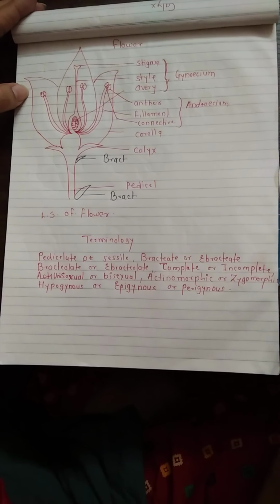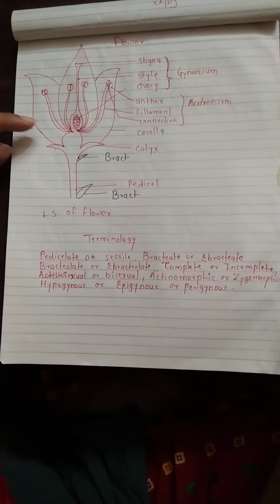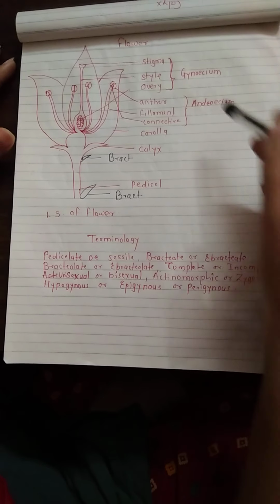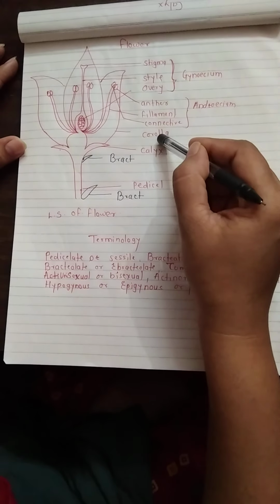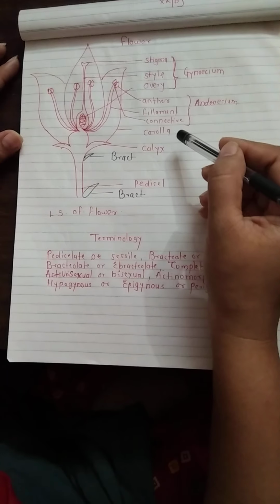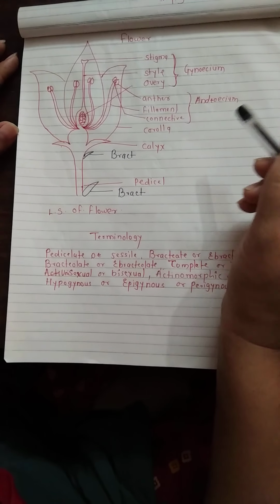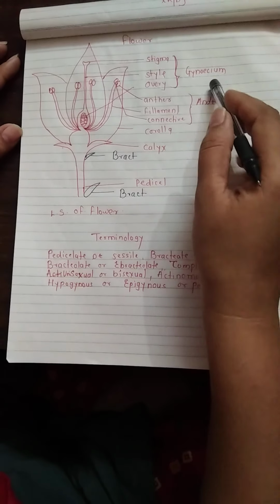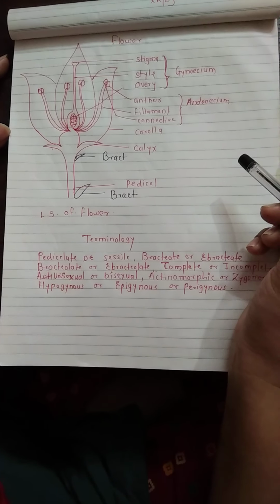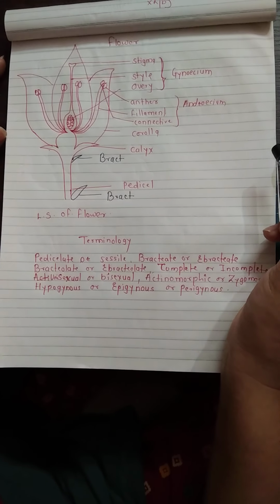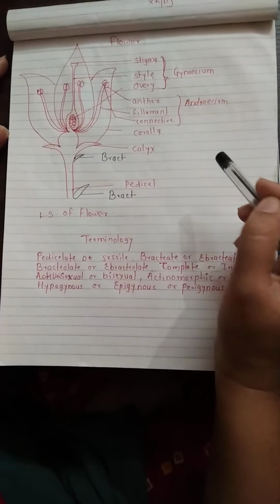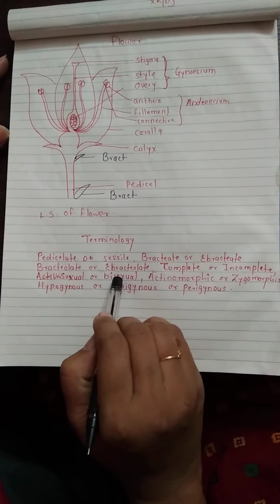What is meant by complete flower? When all the floral whorls, gynoecium, androecium, calyx and corolla, these four whorls are present, the flower is called complete. When any one of these whorls is absent, the flower is called incomplete. When the flower is complete, the flower is always bisexual.